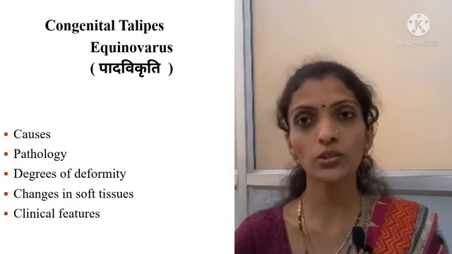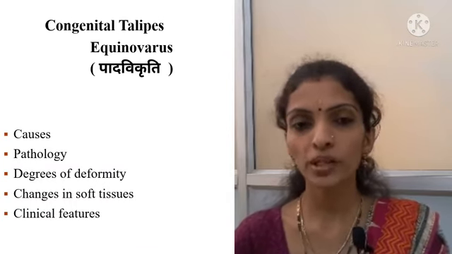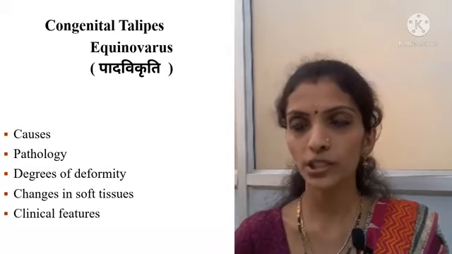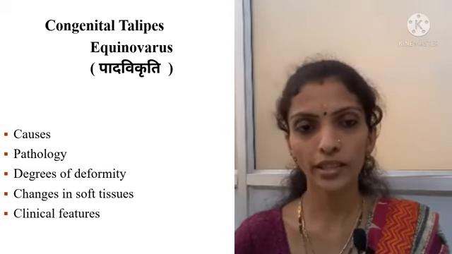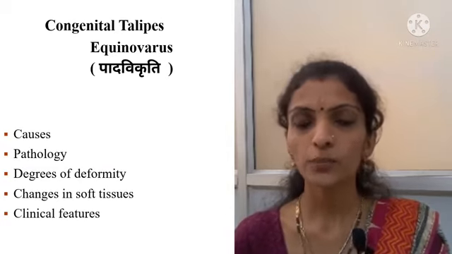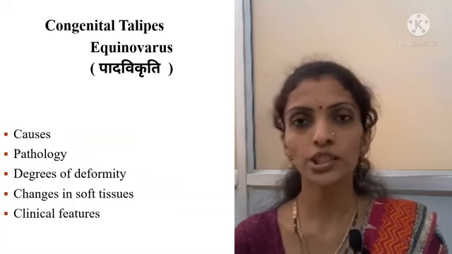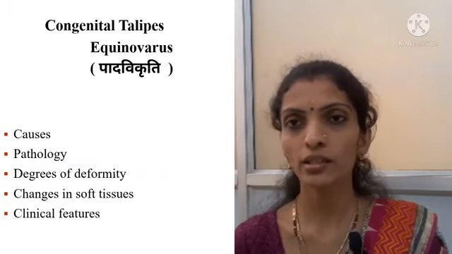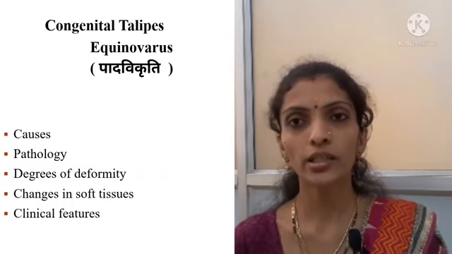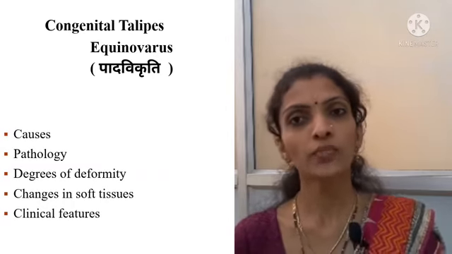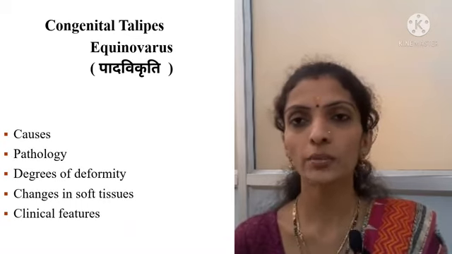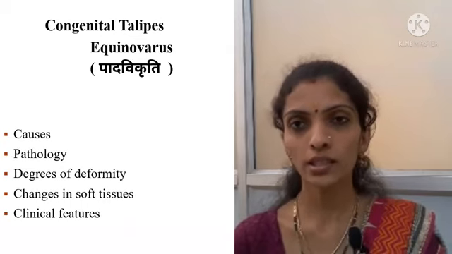In congenital causes we can consider environmental factors like intrauterine compression, genetic factors, dysplasia, or drugs taken in the gestation period like thalidomide. Use of these contraindicated drugs can cause congenital talipes equinovarus in a kid.